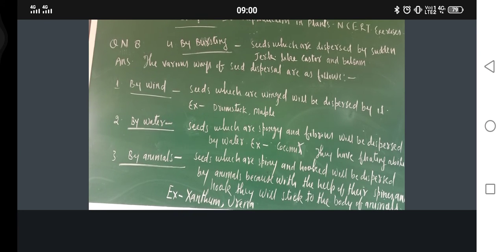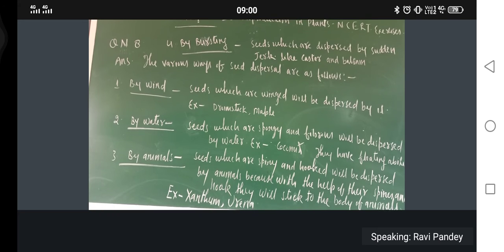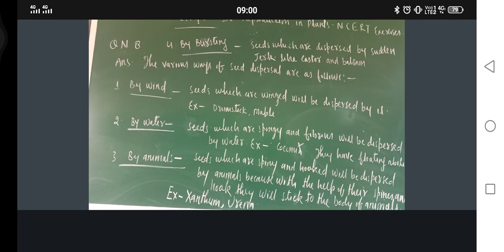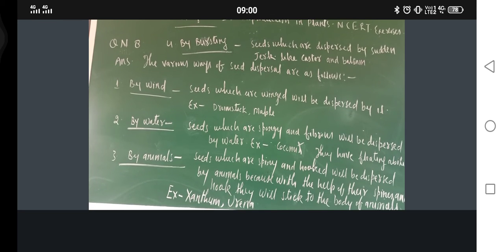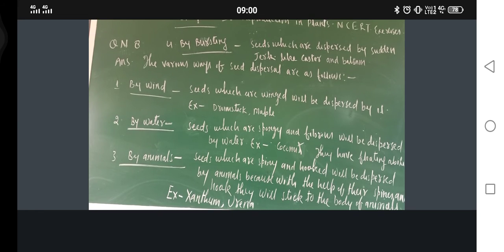Do you think that seed is only dispersed by wind? There are so many things which are dispersed by wind. Spores are also dispersed. Virus, bacteria, they are also dispersed. That is why in the corona pandemic, a mask is necessary. Why? Because when we sneeze, whatever virus is there, coronavirus, that goes into the air, and from one place to another place it disperses. Am I correct? This is called a communicable disease, which can be transmitted from one place to another place. Okay?